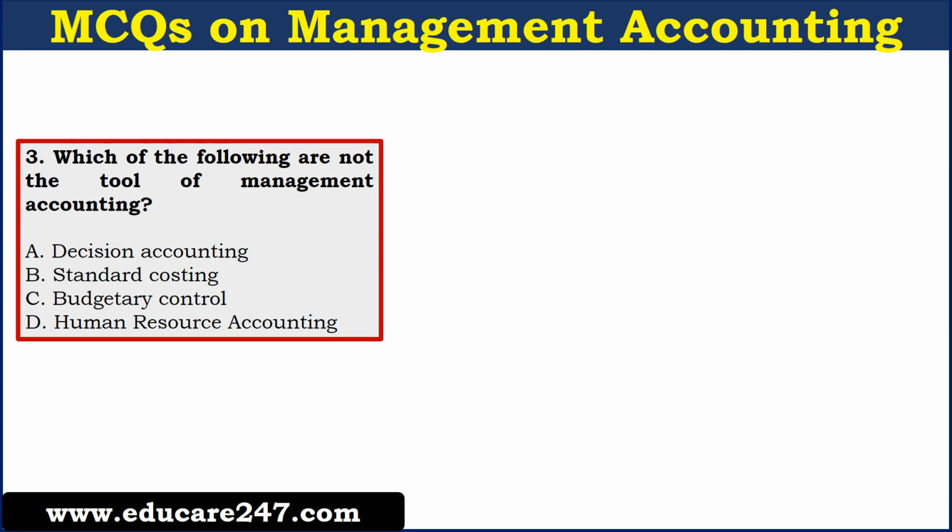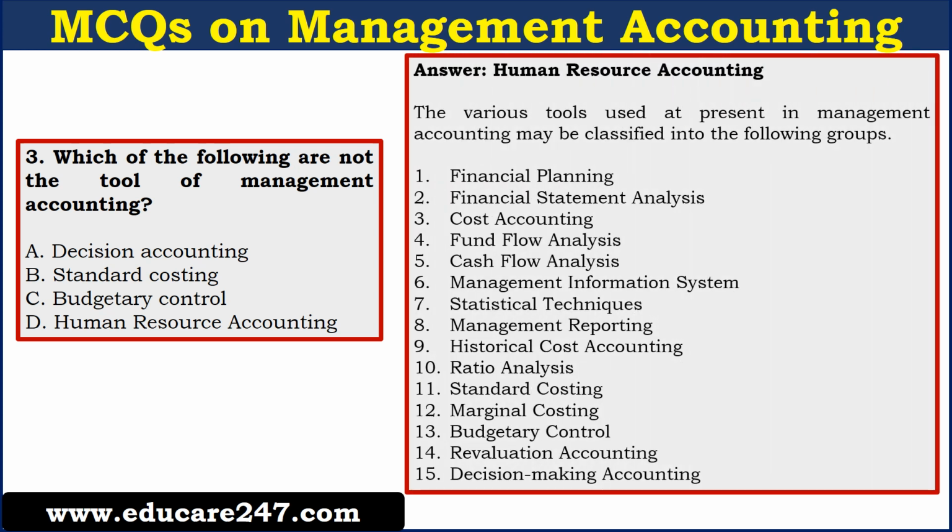The next question is, which of the following is not a tool of management accounting? The answer is human resource accounting. There are various tools for management accounting and we have grouped those tools in the list.